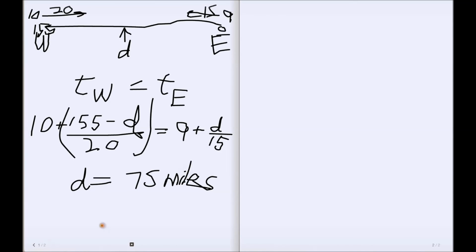If you wanted to, you could solve for the time by just saying that the distance traveled is equal to the speed of Will times the time. And since you know the miles, you can get the time. Okay, thank you for your attention, and that's two ways to do a problem.